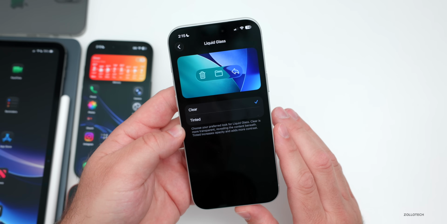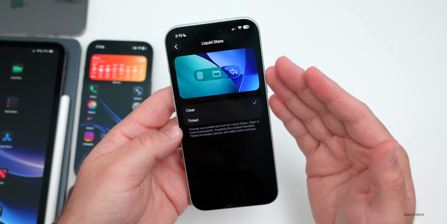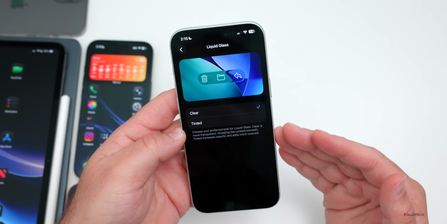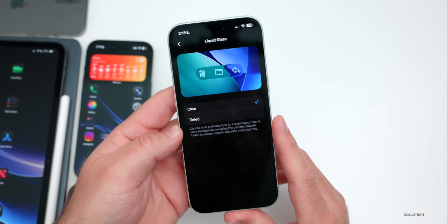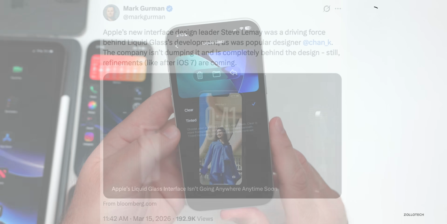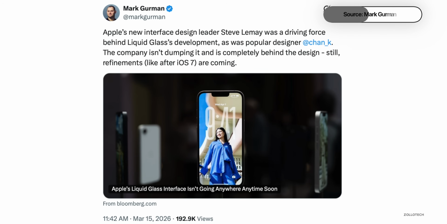I would expect even more of this and more refinement so that it's easier to read, more legible in different menus and things like that. So as far as the overall look, liquid glass is here to stay. The current people in charge of liquid glass helped design it, and I don't think it's going anywhere anytime soon.